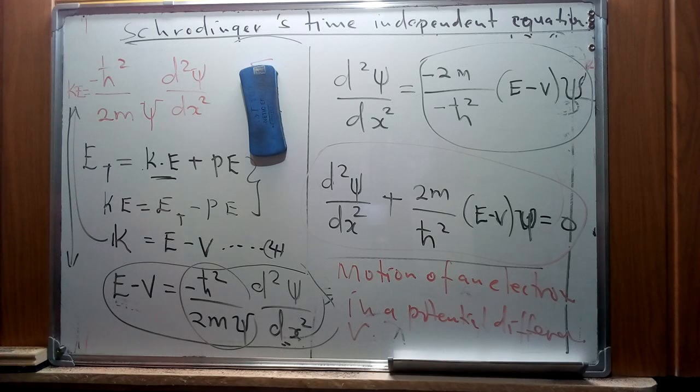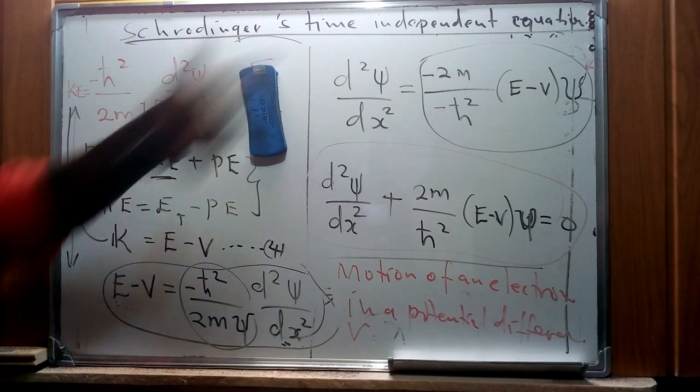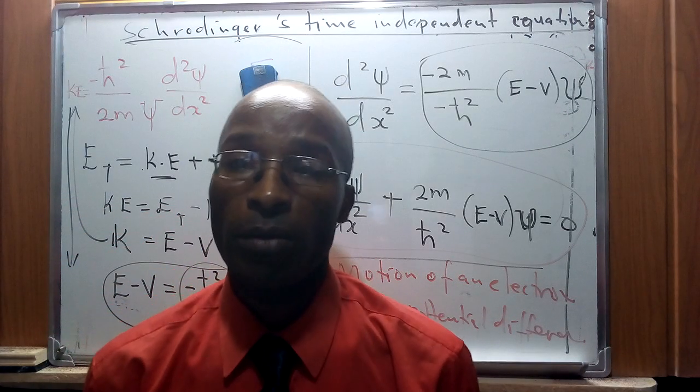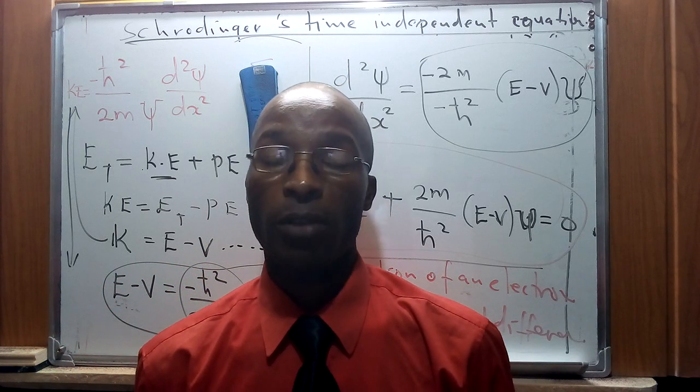Therefore, as we said, the concept of this Schrödinger's wave equation assists us to explain all the possible information that is contained in a quantum system. And of course, as we have said that this is a time-independent equation, we are going to see another version of Schrödinger's equation in a different video. For this case, this is how we define it, and it will assist us to determine the location, energy and momentum of a particle, and to explain some of the concepts that we come across in wave mechanics. I hope that as we have gone step by step to define this equation, it is going to find a wider application now.